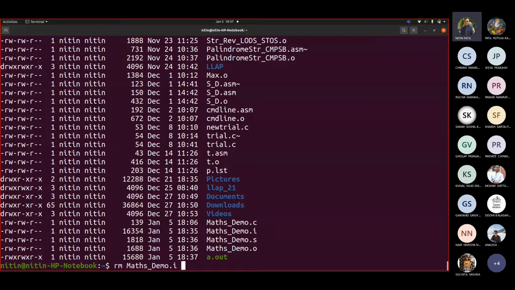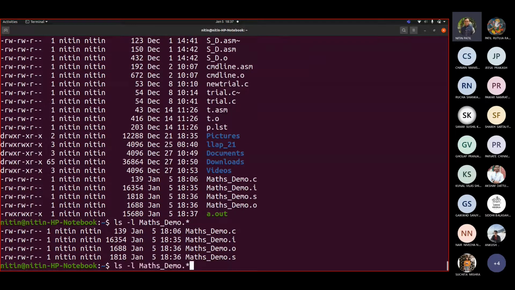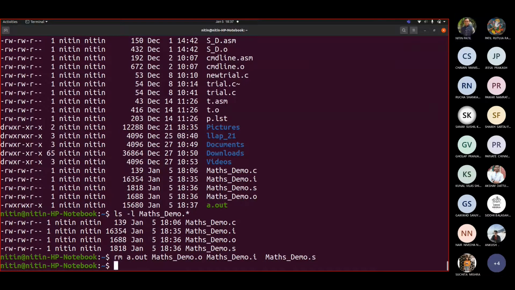Match demo.i, match. Okay, first of all, Ctrl+K. ls -l match demo.star. So we will keep this for our information. Okay, so let us remove all the files. All files are removed. Fine. Now let me write that command to generate all that. Like see what I did was to generate .i. What command did I write? This was the command.